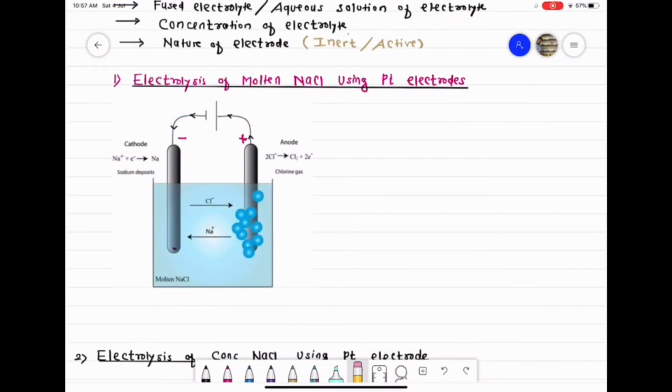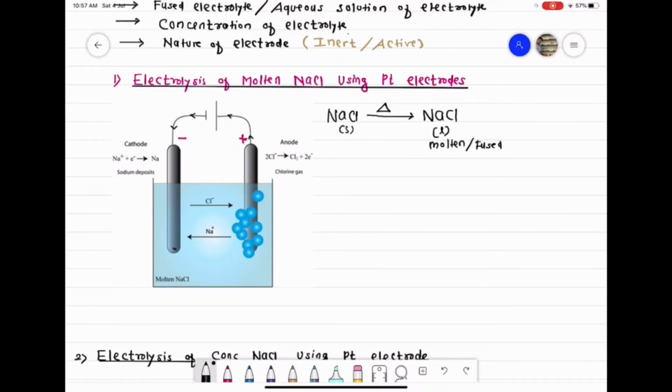Electrolysis of molten sodium chloride using platinum electrodes. So class, what is molten sodium chloride? Sodium chloride, NaCl, is solid. On strong heating, the sodium chloride melts and becomes liquid. So we call that sodium chloride is in molten state or in its fused state.